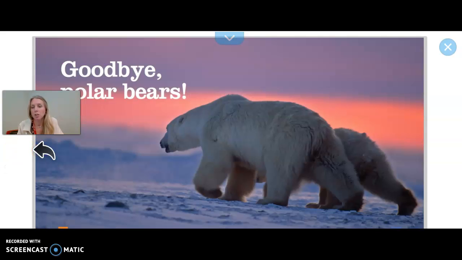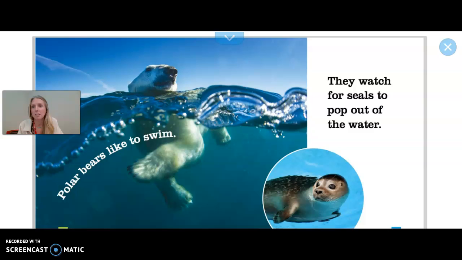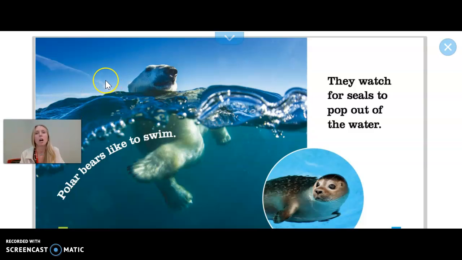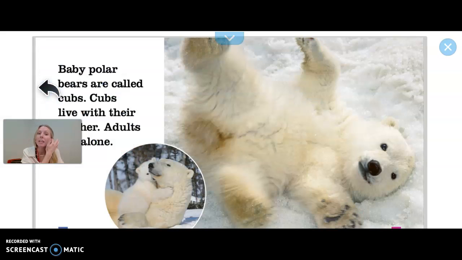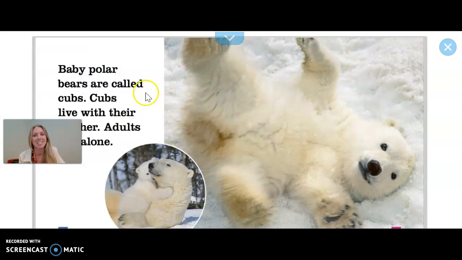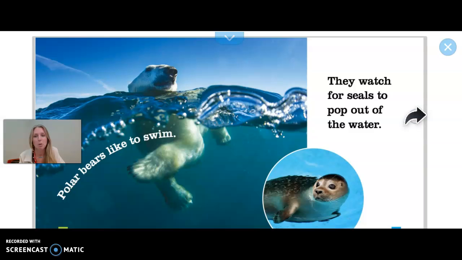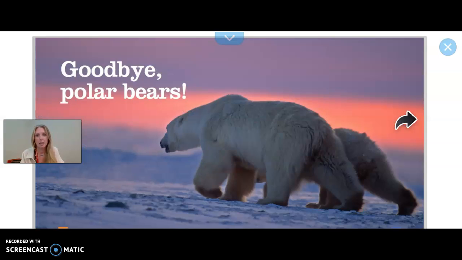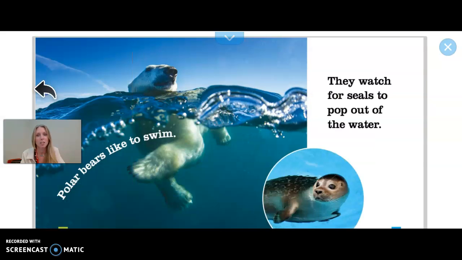All right, guys. When you're all finished with this video, I would like you to log into Epic, read through these last pages on your own, and then complete your tree map. With the key details from these last few pages, pull from the text and give me a key detail. This page too, so only two pages.